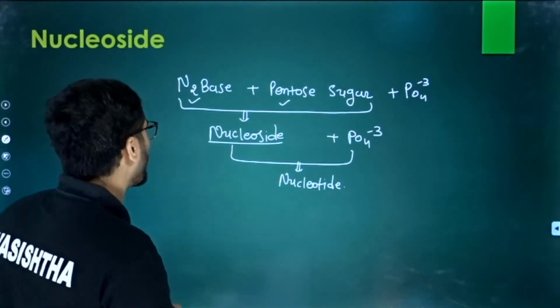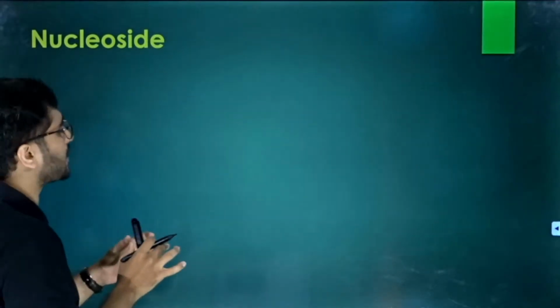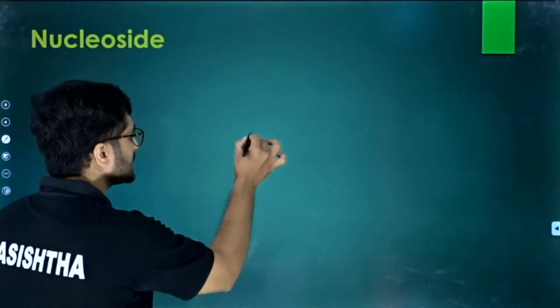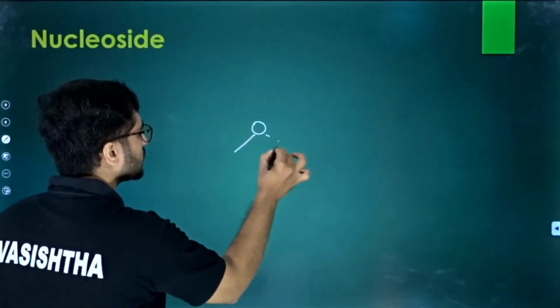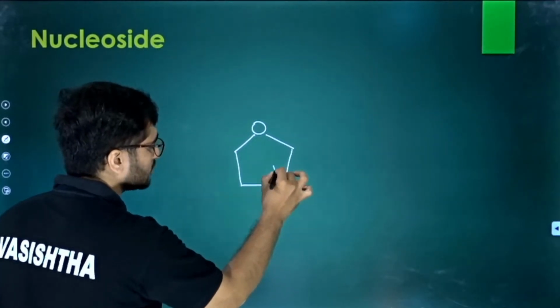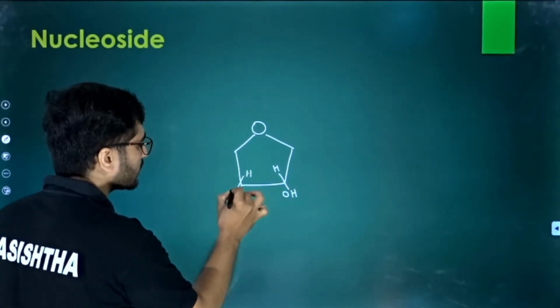So let us move ahead, and first of all, let us understand and examine the nucleoside. As we discussed, the pentose sugar is the main thing, placed in the center. See, so this is our pentose sugar. It should be the ribose, or it should be the deoxyribose.